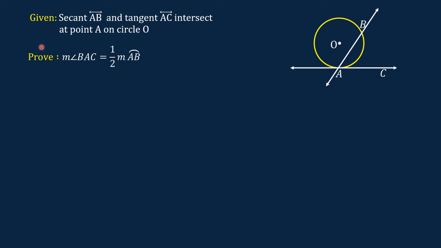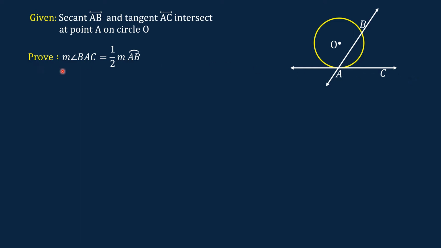The given data: secant AB and tangent AC intersect at point A on circle O. This is the figure, and this is the secant AB, and this is the tangent AC. This is circle O. The center of the circle is O. This is the point of tangency, point A. It is at this point that the secant and the tangent intersect.